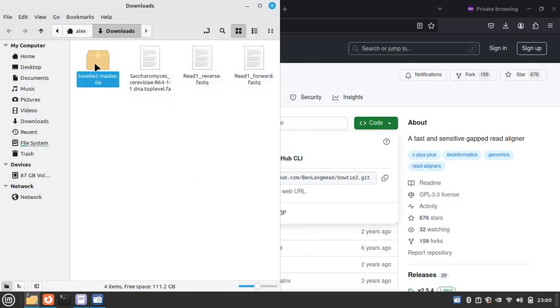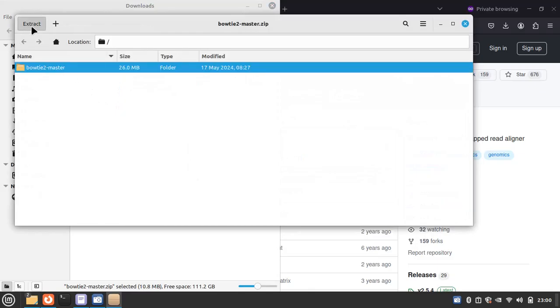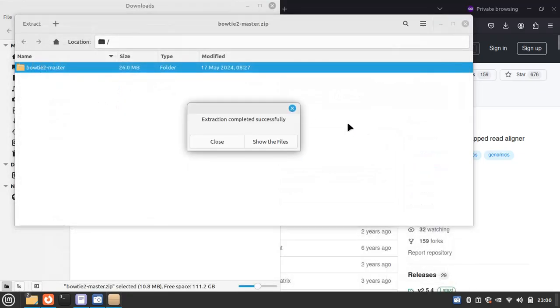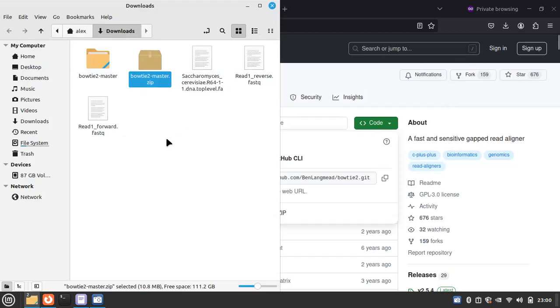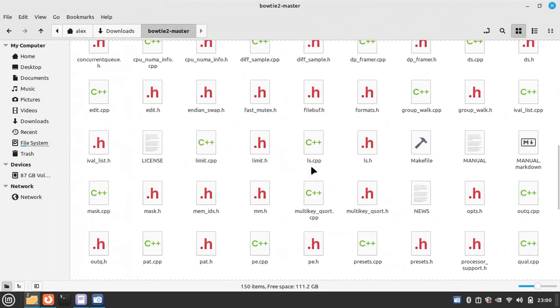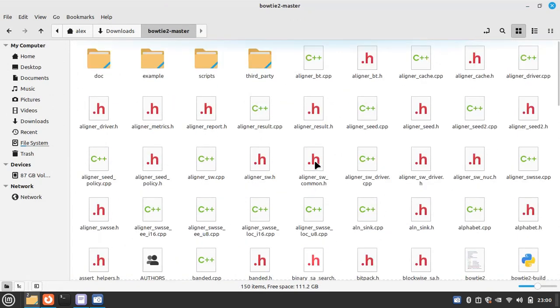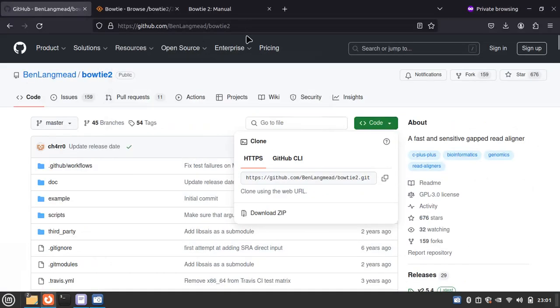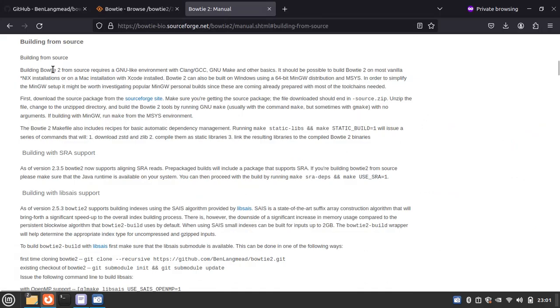So first extract the file. So let's check it. We need to install it. For that we need a script which is building from the source.